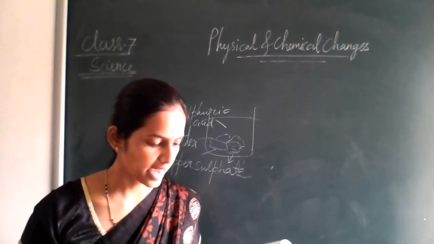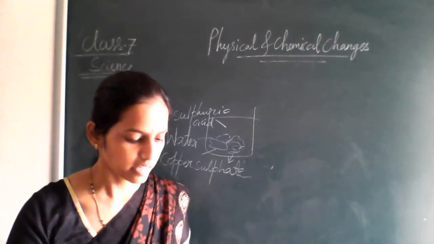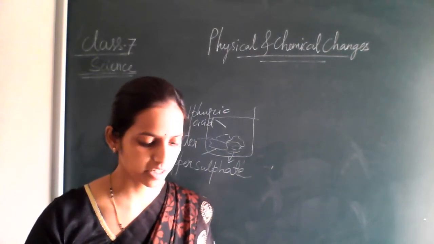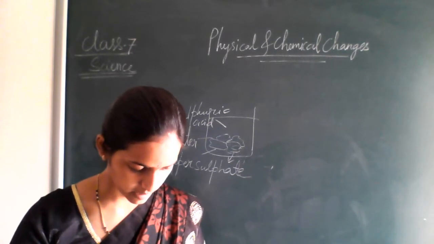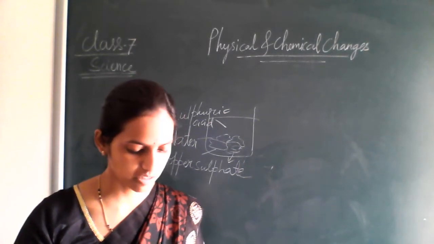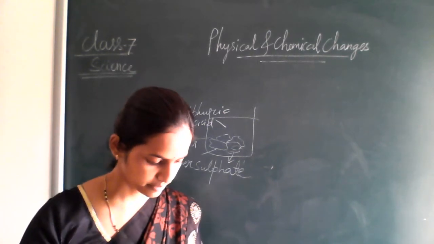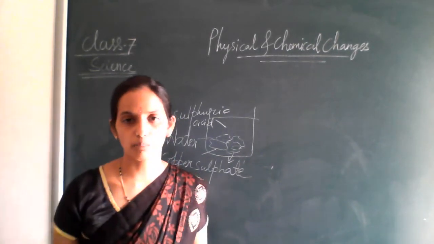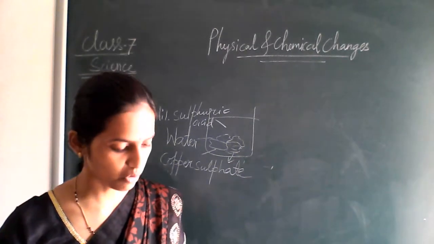Change can be of two types: physical change and chemical change. Physical changes are changes in the physical properties of a substance. No new substance is formed in these changes. These changes can be reversible. In a chemical change, there is always a formation of a new substance.